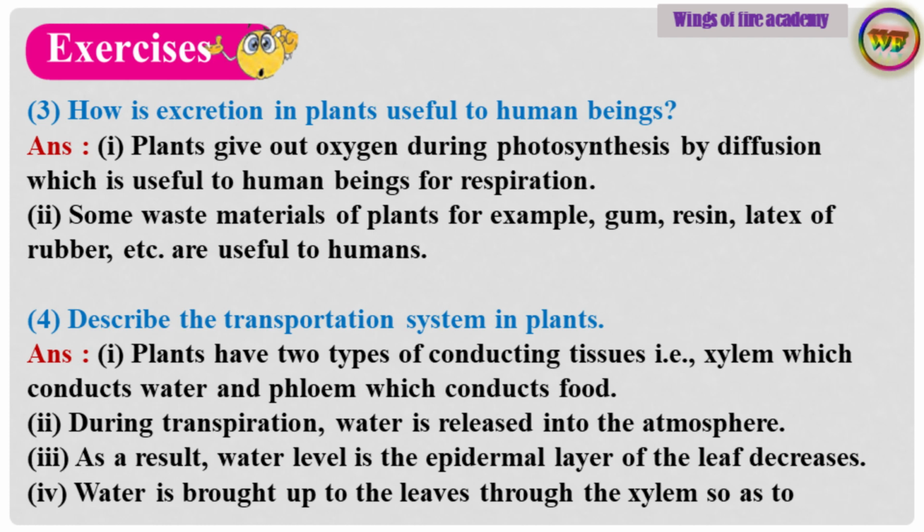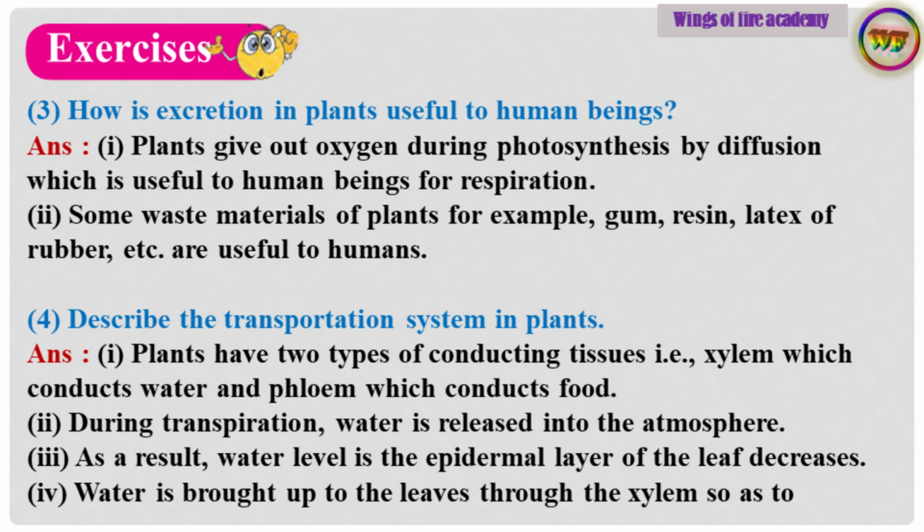Sub-question 3. How is excretion in plants useful to human beings? Answer. Point number 1. Plants give out oxygen during photosynthesis by diffusion, which is useful to human beings for respiration. Point number 2.